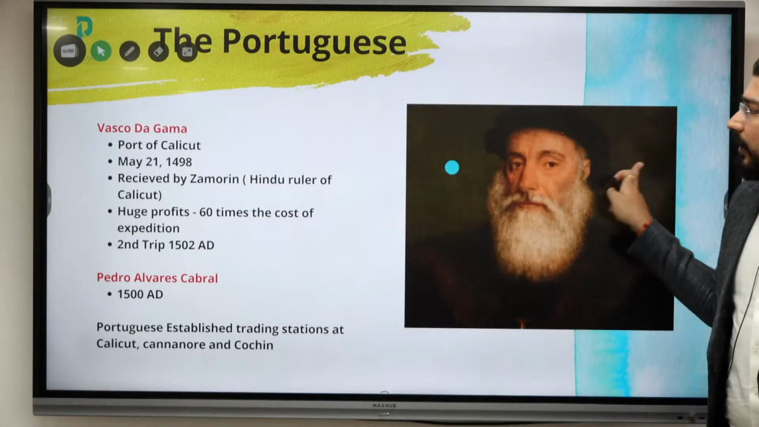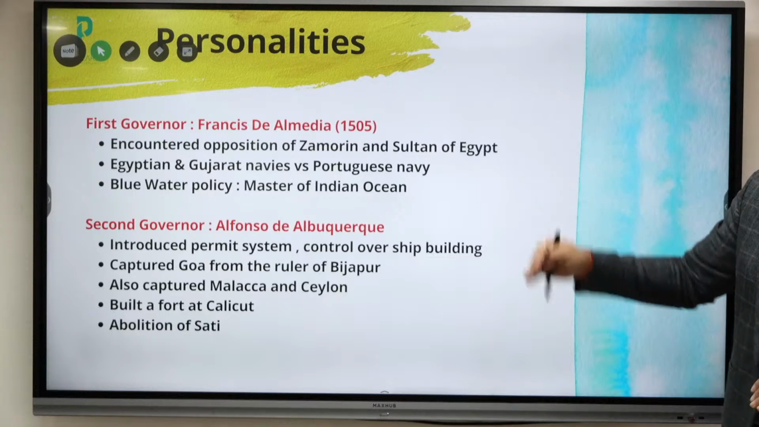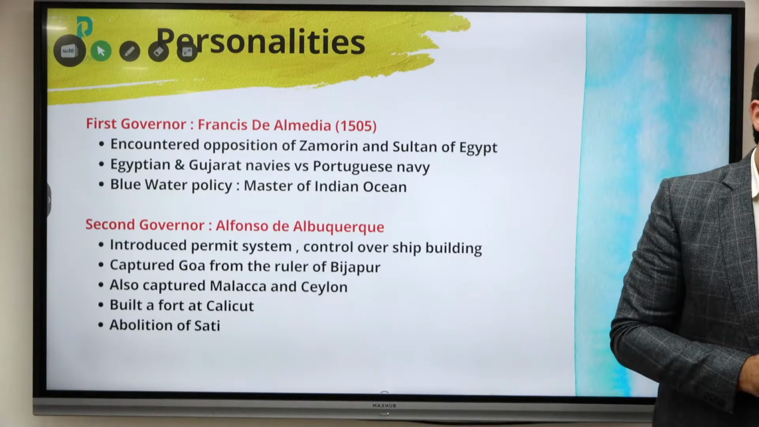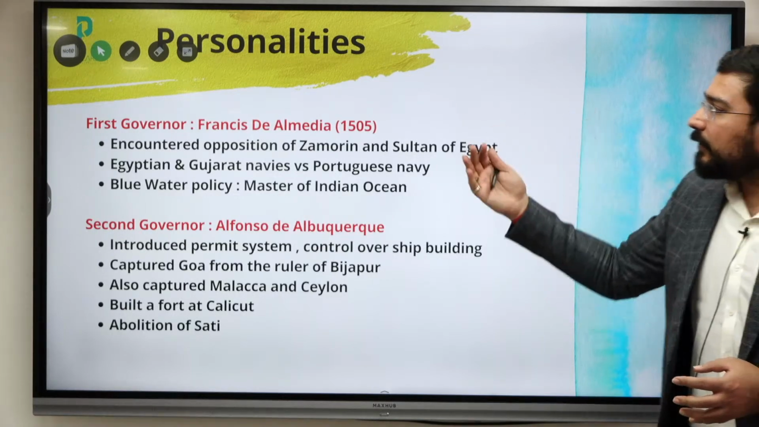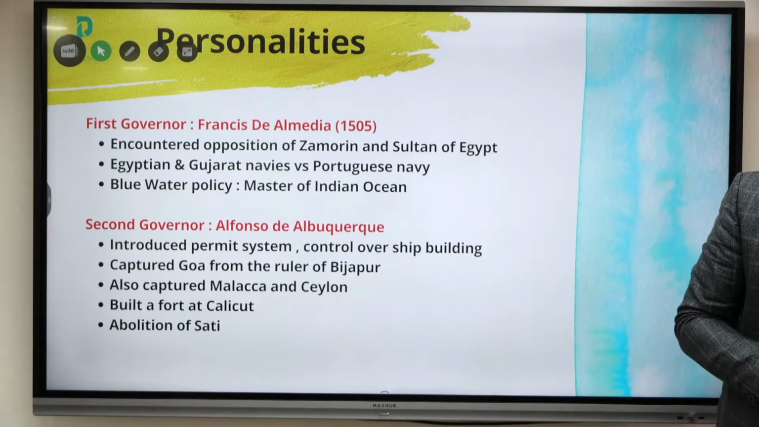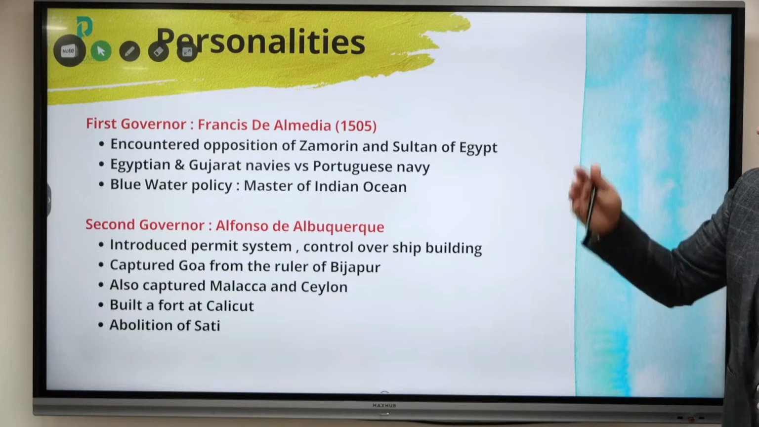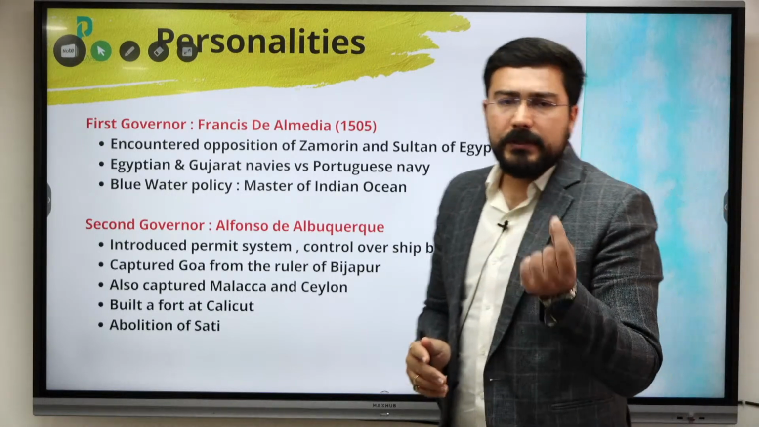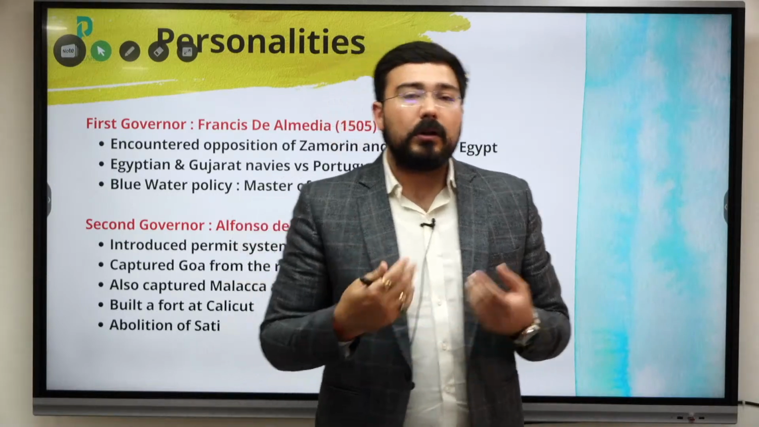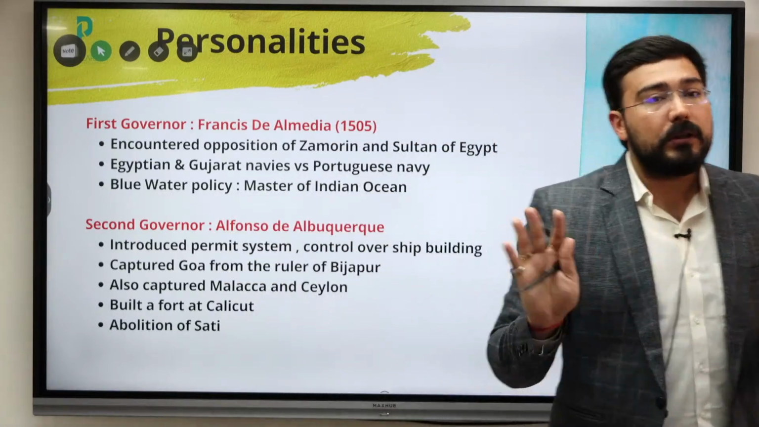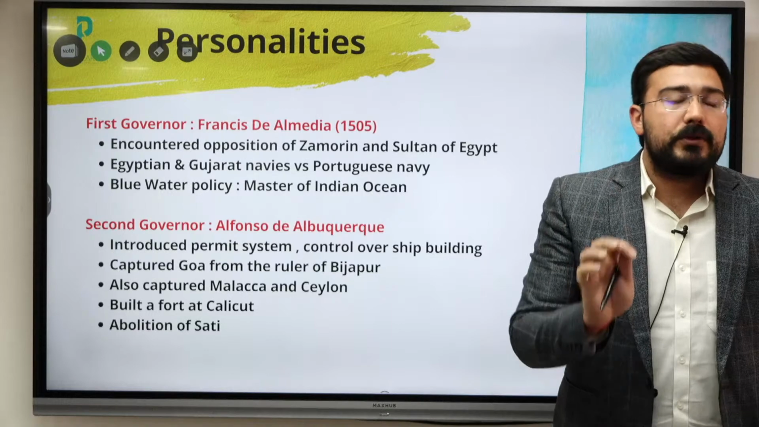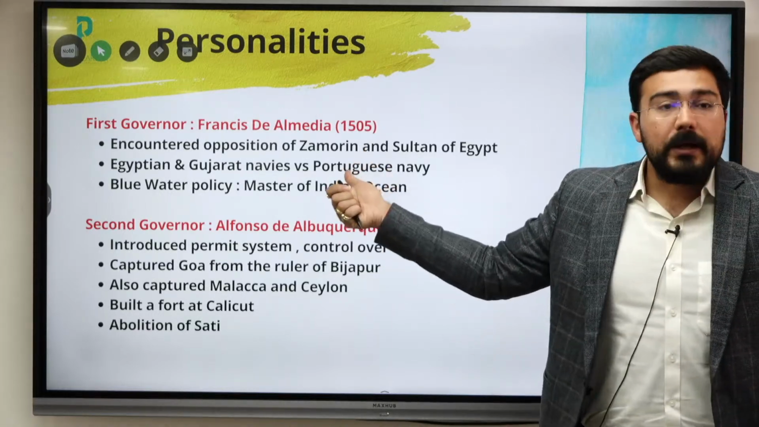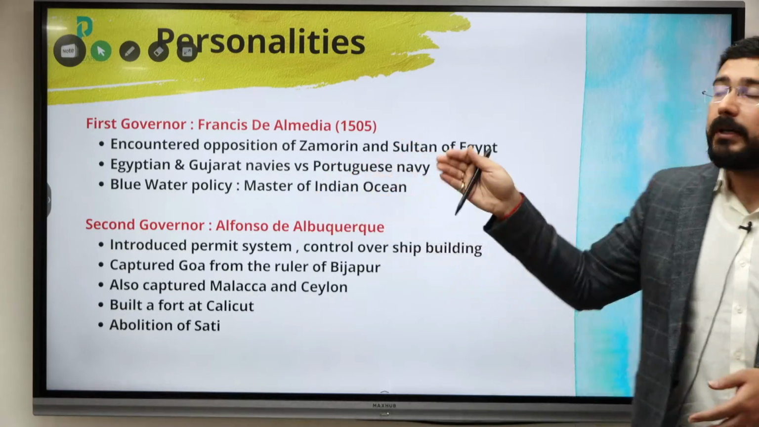After Vasco da Gama, we see the sequence of important governors appointed by the Portuguese. The first one was Francis de Almeida. He was the first to be appointed, and he was in direct opposition to Zamorin. He had one specific demand: expel all the other people, and foreign trade should be a monopoly of the Portuguese. This was not accepted by Zamorin. That's why the conflict started.